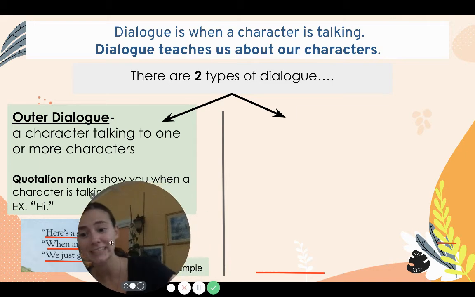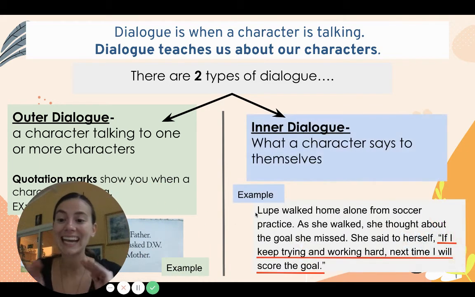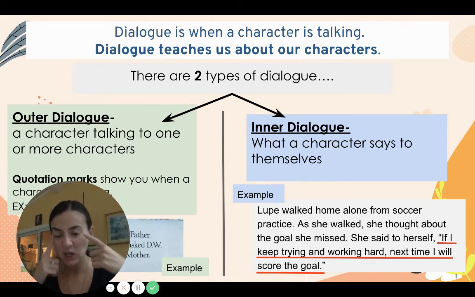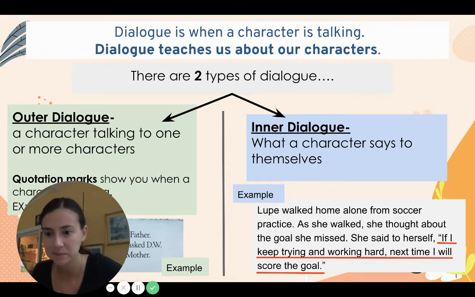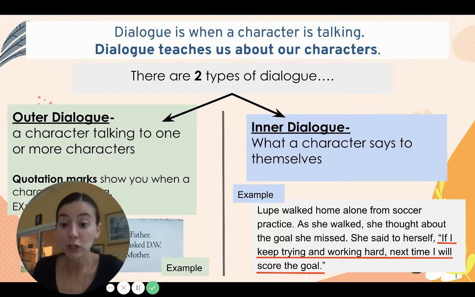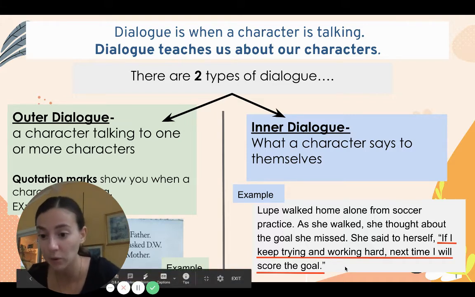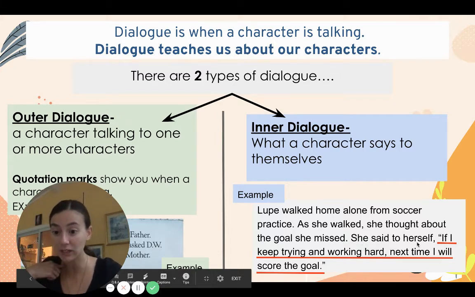Now let's take a look at the other example moving over here. Inner dialogue. Inner dialogue is what a character says to themselves. Maybe they're thinking it or they're just talking to themselves. Let's look at the example. Lupe walked home alone from soccer practice. As she walked, she thought about the goal she missed. She said to herself, "If I keep trying and working hard, next time I will score the goal." Wow, it even said she said to herself. She's talking to herself. That's inner dialogue, okay?